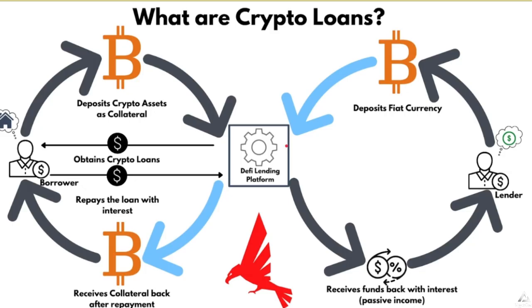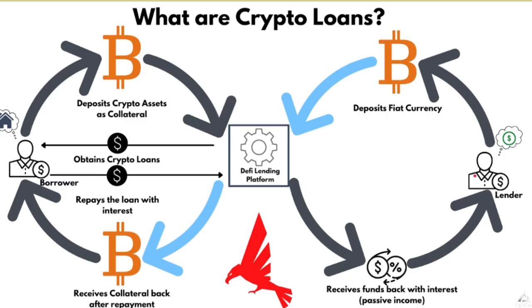That depends from lending protocol to lending protocol, and we'll dive more into lending protocols in a later section, talking about the specifics and how they vary from one to another. Essentially, the lender would deposit their funds, and in return, after maybe a few months or a few weeks, they'll receive their funds back along with interest.